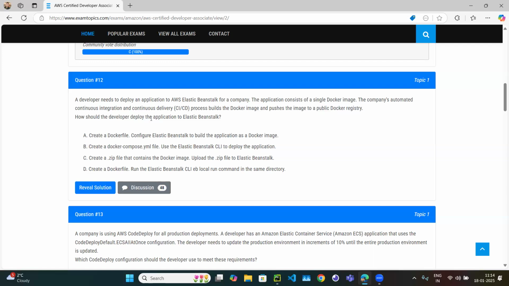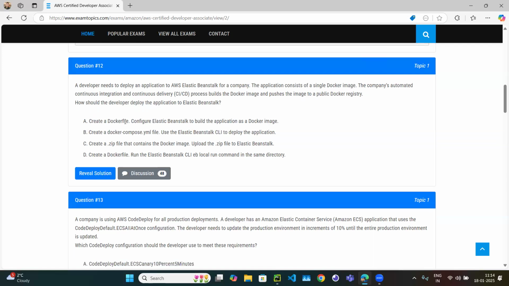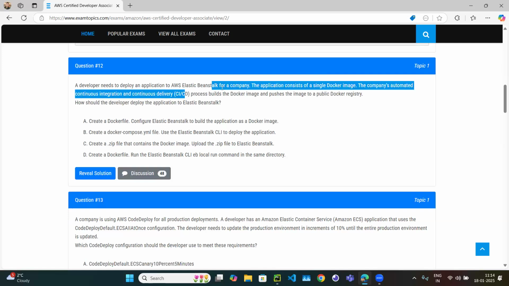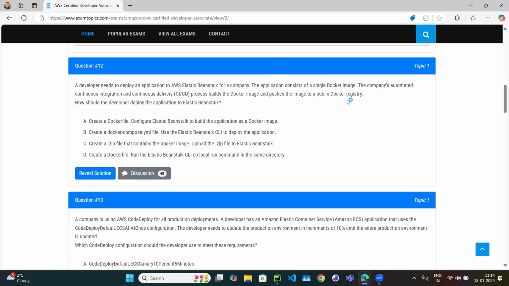How should the developer deploy the application to Elastic Beanstalk? Now the image exists on the Docker registry, and the developer wants to deploy that application image to Elastic Beanstalk. The first option is to create a Dockerfile and configure Elastic Beanstalk. This looks wrong, because why should we create a Dockerfile when we already have the image? Why would we build the image again and push it to the Docker registry, when they already built the Docker image for us and already pushed it?